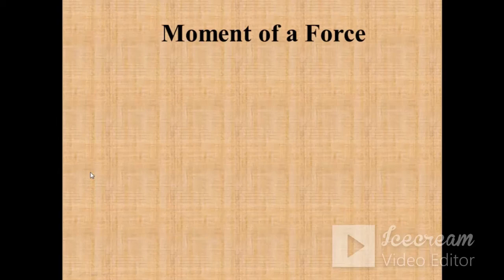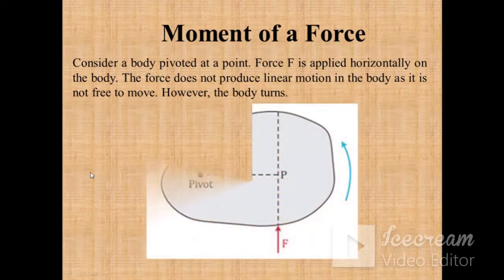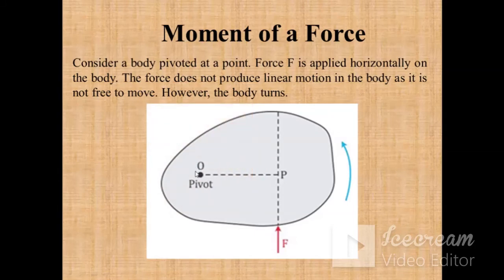Now next is, what is moment of a force? So consider a body pivoted at this point, and you are applying a force horizontally on the body. This force does not produce linear motion of the body, as it is not free to move. For example, we have already seen many examples, the example of the door. This is the hinge of the door, and this is the end of the door from where you are applying the force. So when you apply the force, what happens? It starts to